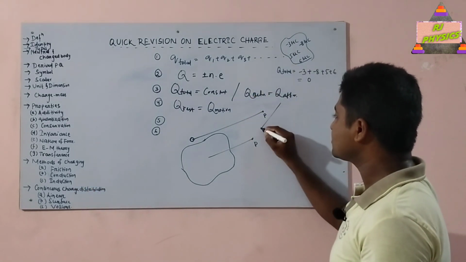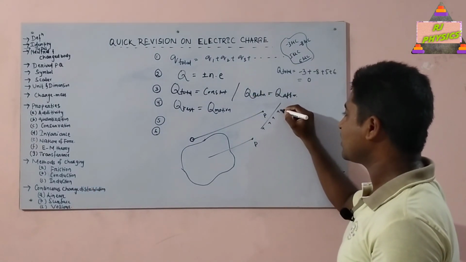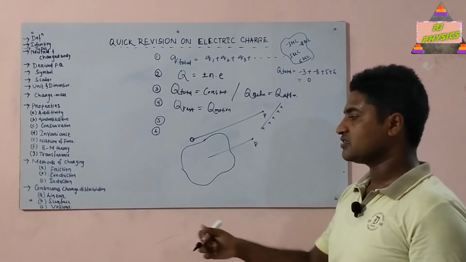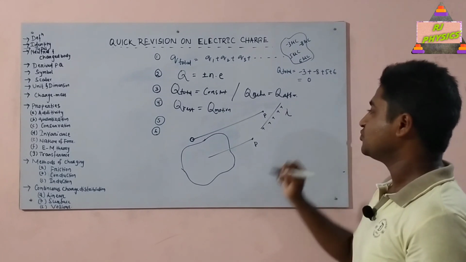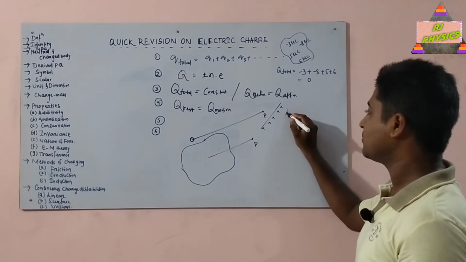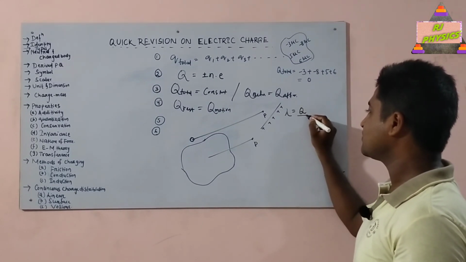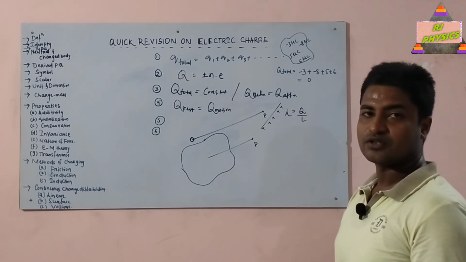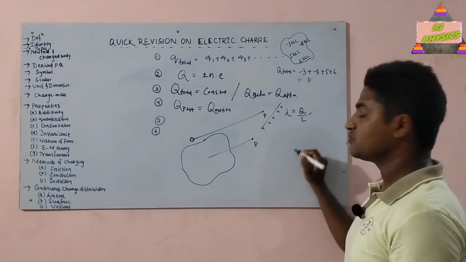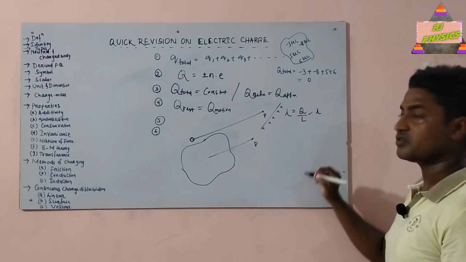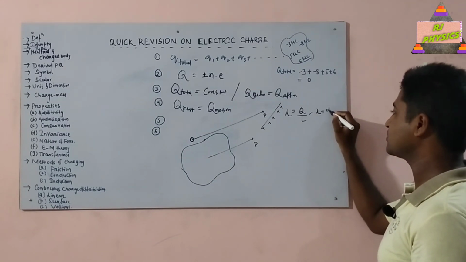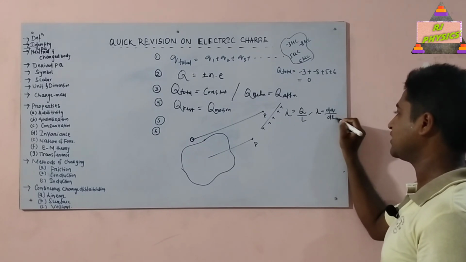When charge is distributed along the length of a one-dimensional object, such a charge distribution is called linear charge distribution. In this case we define a term called linear charge density, lambda, which is equal to what? Charge divided by length, that is lambda equals Q by L. This is for uniform charge density, and for non-uniform distribution of charges, we have the formula lambda equals dq divided by dl.